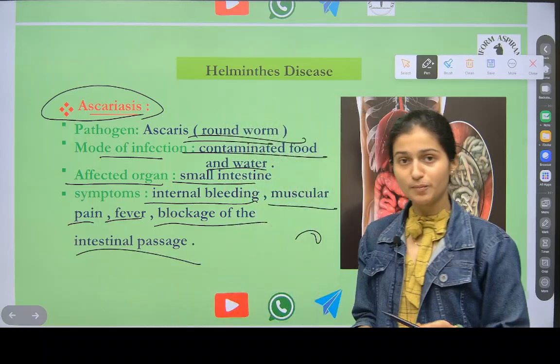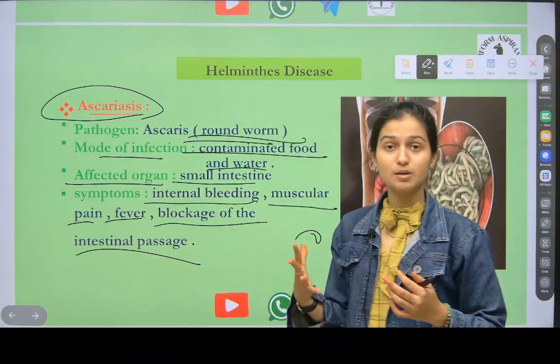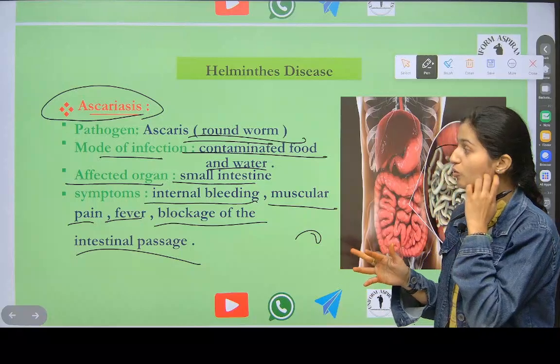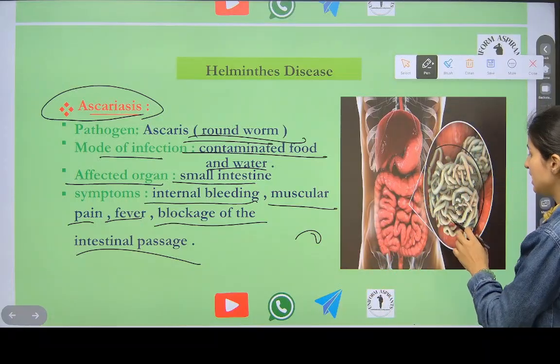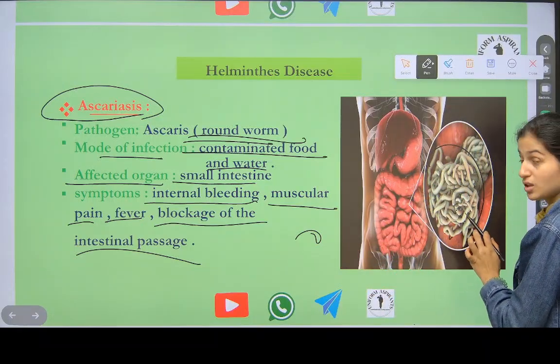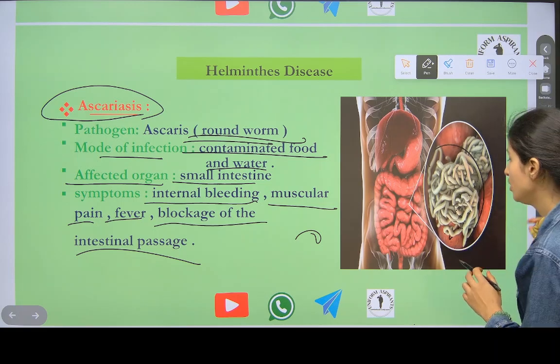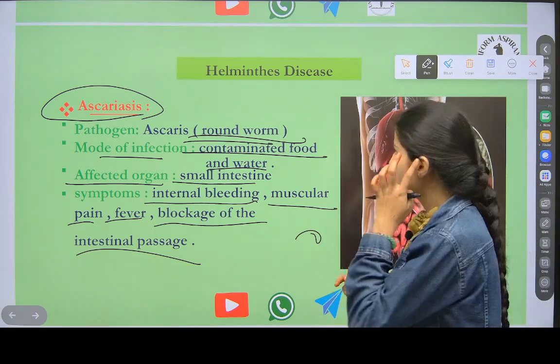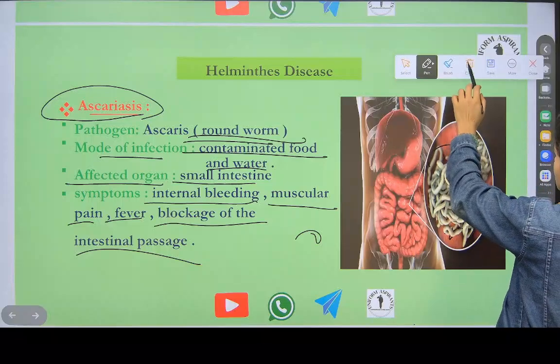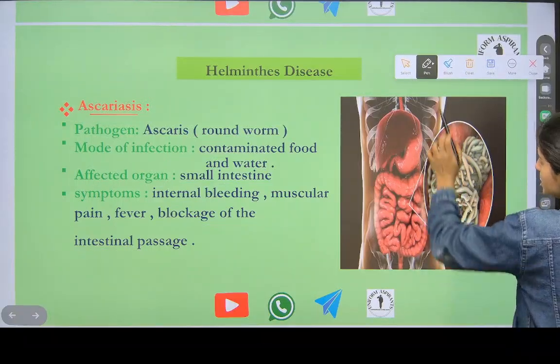These are roundworms. Ascariasis is a helminthiasis disease.